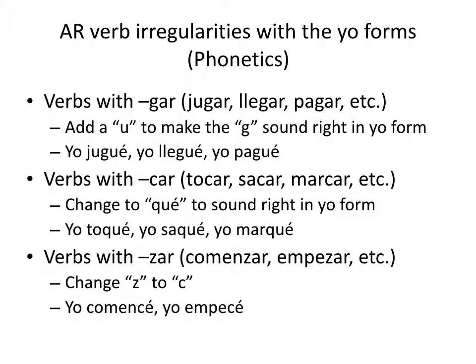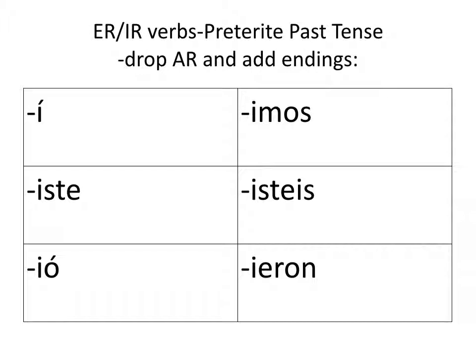And the last irregular is verbs that end in ZAR, like comenzar and empezar. The Z changes to C. Comencé and empecé. So that's AR verbs. Now let's move on to ER and IR verbs. So same pattern, but this time ER and IR verbs have exactly the same endings. No difference at all when they're in the preterite tense.